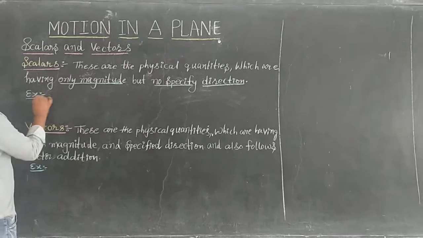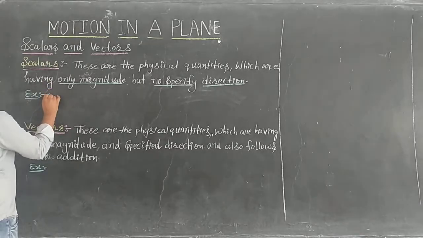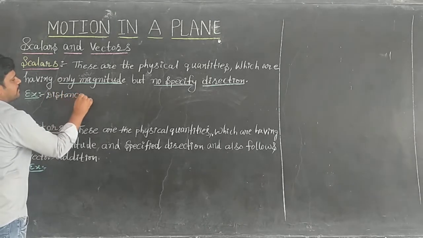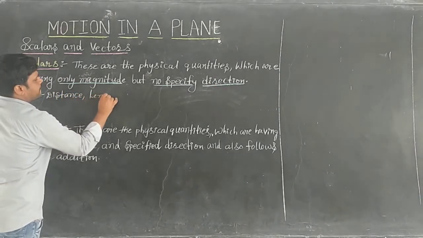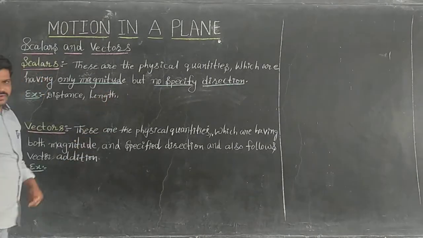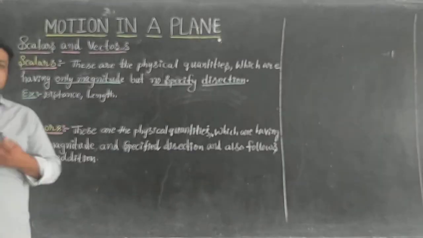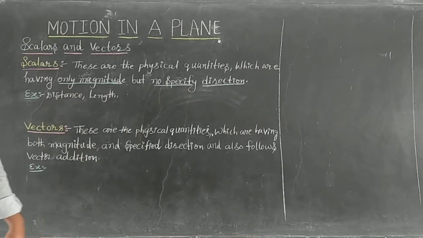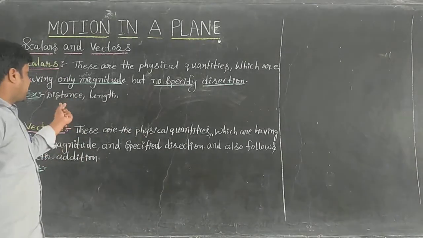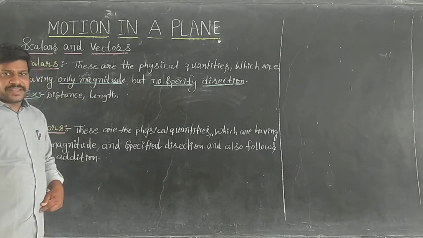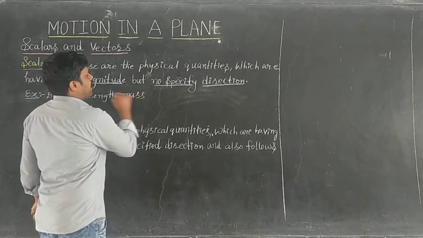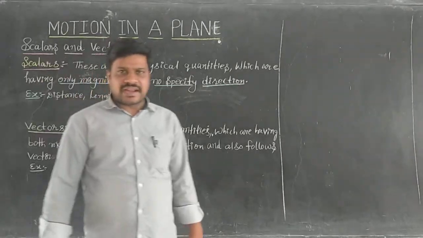So distance is an example of a scalar. Length, breadth, thickness are all scalars too. Afterwards, one more I will take. Mass is a scalar quantity.